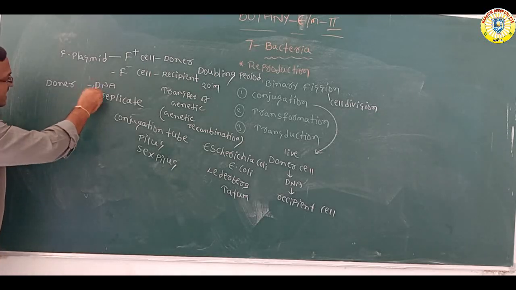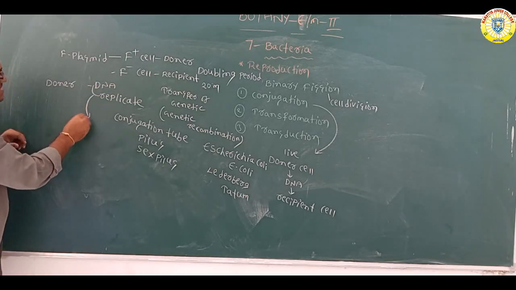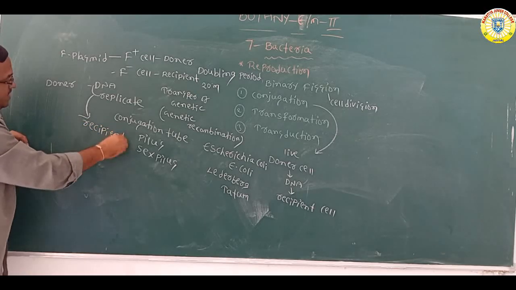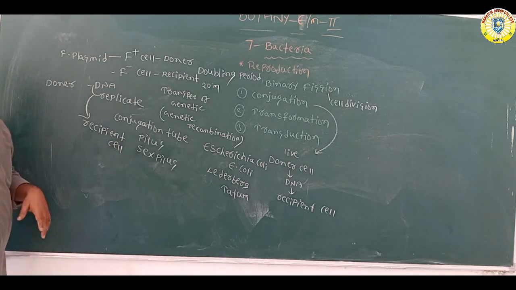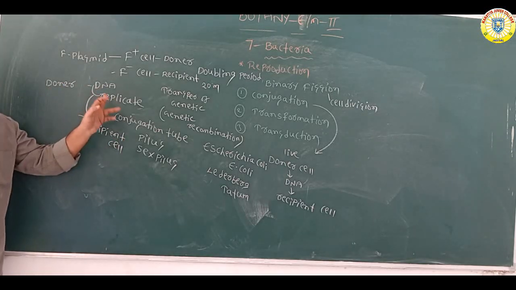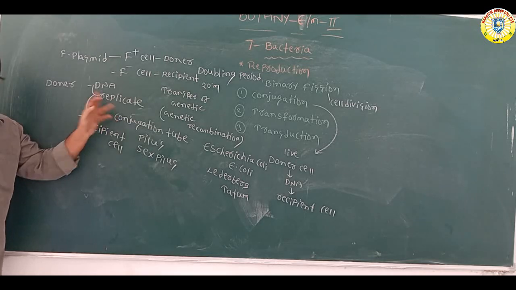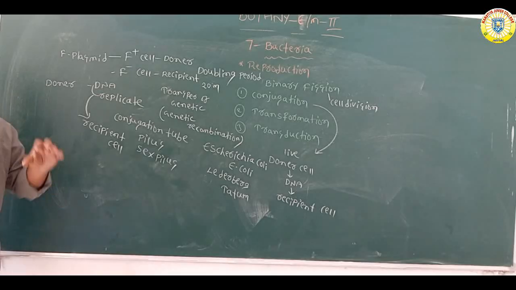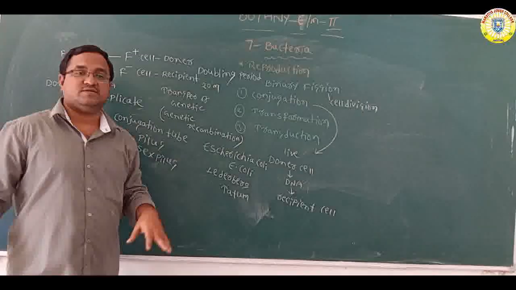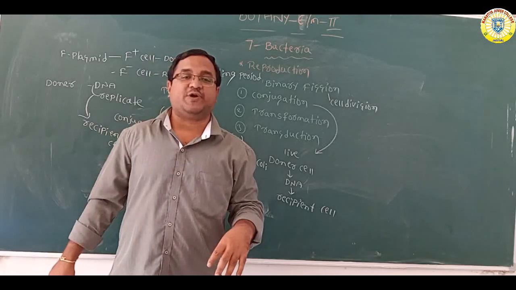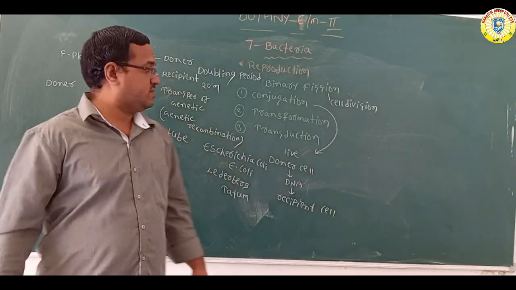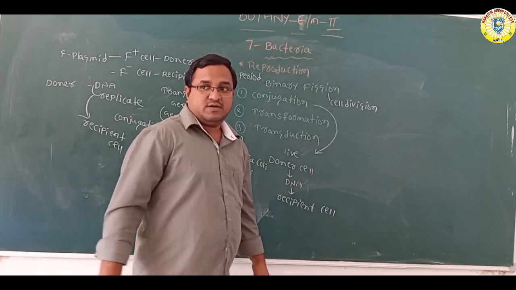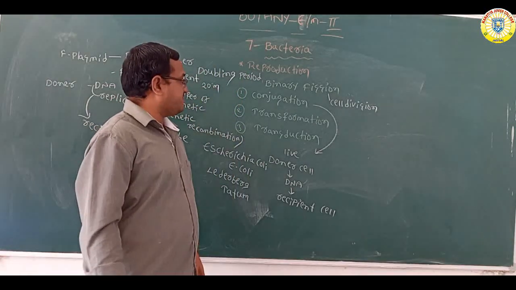The replicated DNA can enter into the recipient cell. So conjugation is one of the important reproductive processes of the bacteria. Okay. Next one, what is transformation?